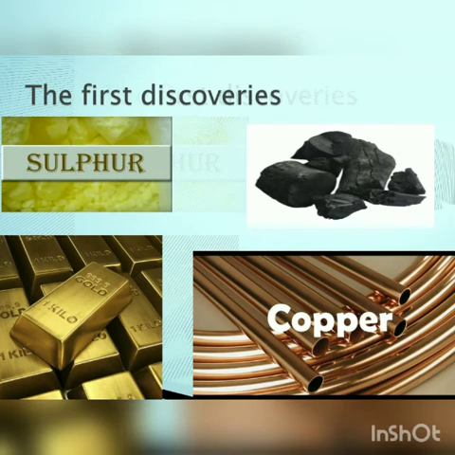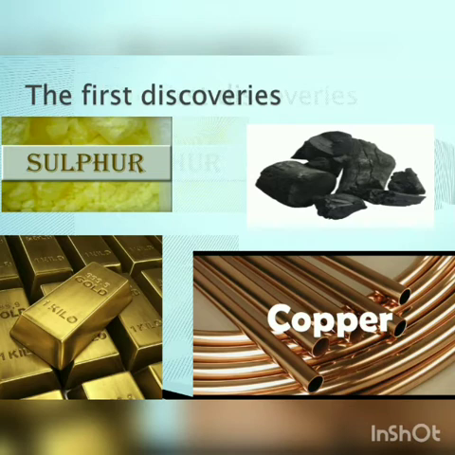The first discoveries: sulfur, gold, copper, and coal. These elements were discovered first by the scientists. Let us see how. Some elements exist naturally on their own. Early humans saw sulfur near volcanoes.